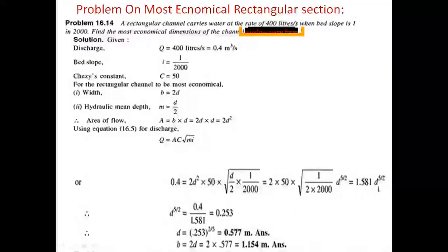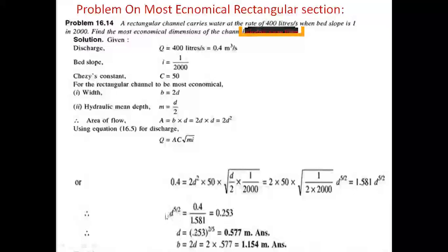In this equation we need to find the d value. For that, d power 5 by 2 is equal to 0.4 by 1.581, since 1.581 goes to the denominator. 0.4 by 1.581 is equal to 0.253. So d power 5 by 2 equal to 0.253.